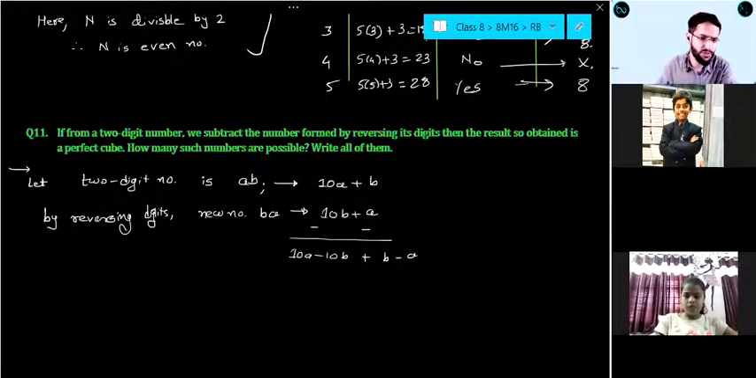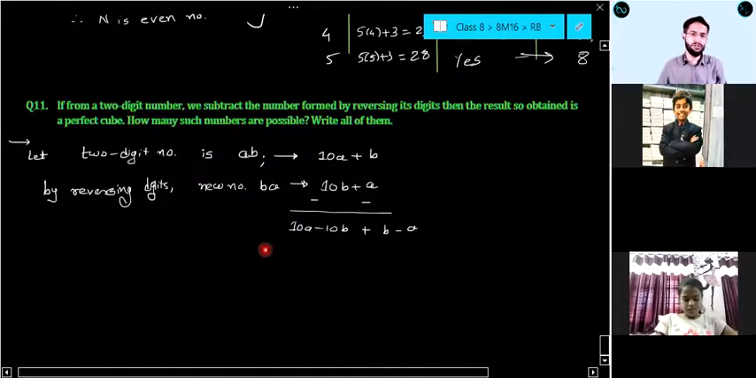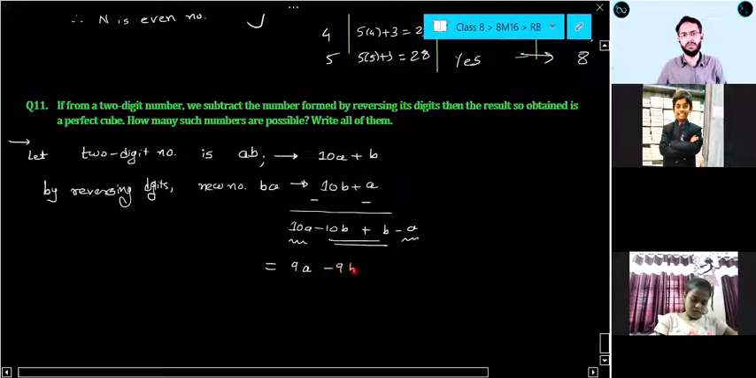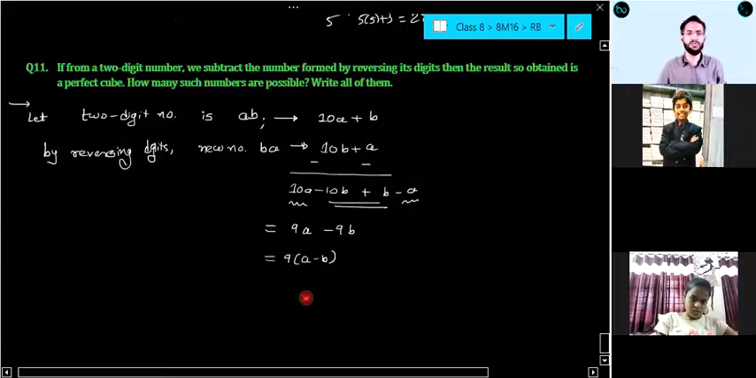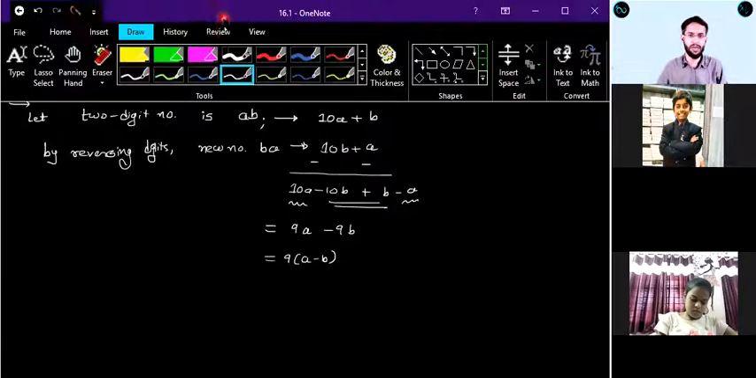Please give me some response. Do you remember this? Okay. So if you simplify this, 10A minus A is 9A, minus 10B plus B is minus 9B. So if I take 9 common, it is 9 into (A minus B). Clear till this point?